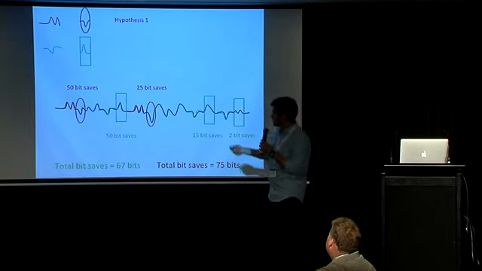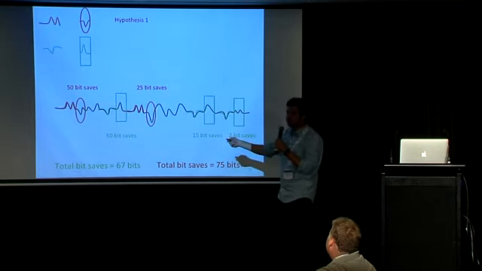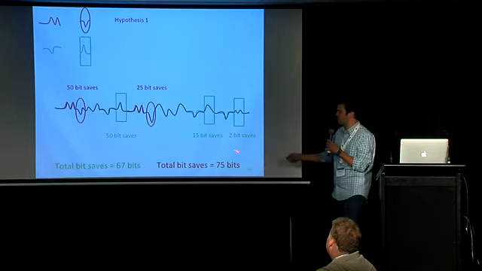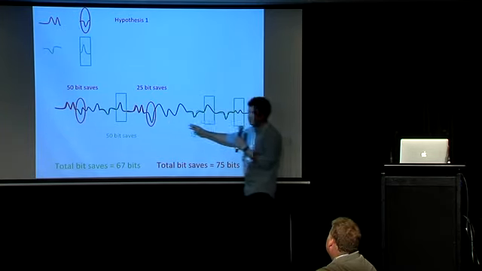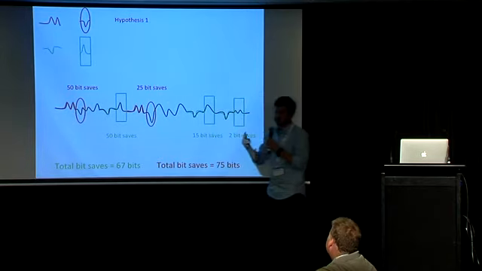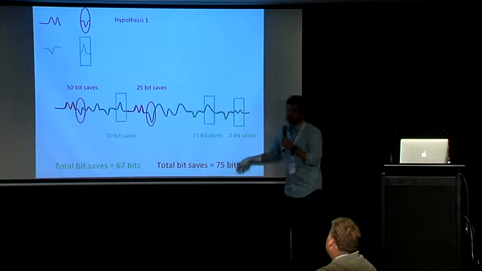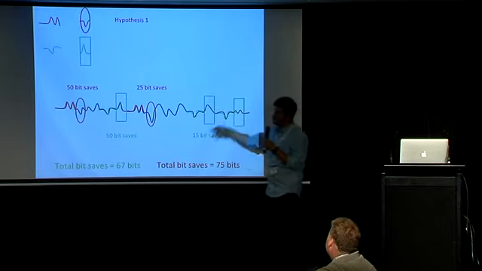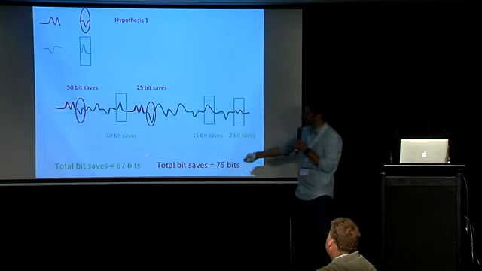Now, we add up the total number of bit saves and get a single score. So even though the red rule fired only twice, it made more accurate predictions and got a higher number of bit saves. And the green one fired 3 times, but made less accurate predictions, and it got a lower score.